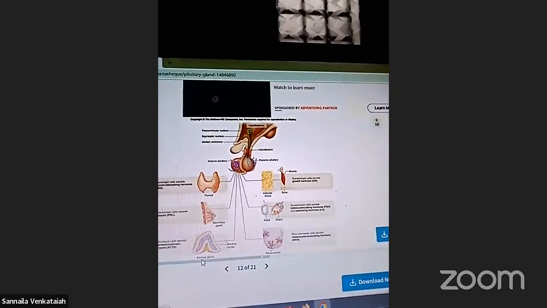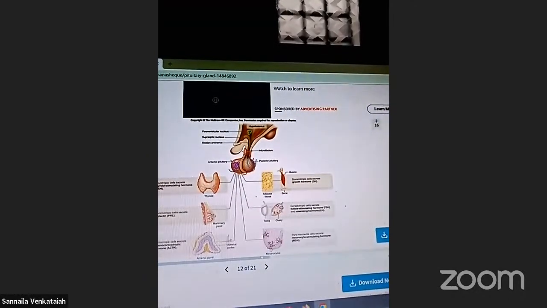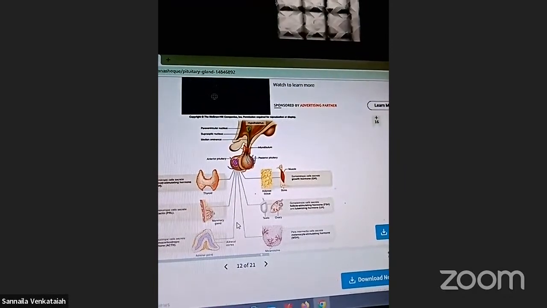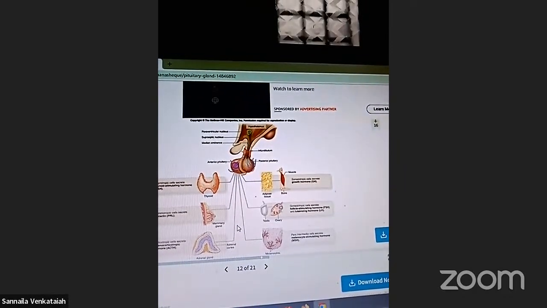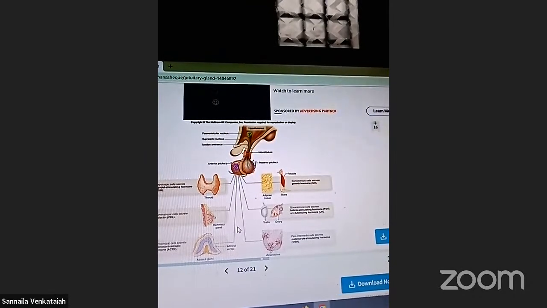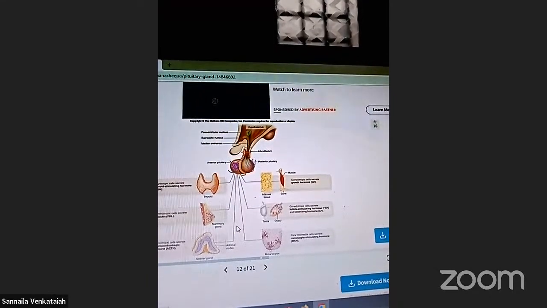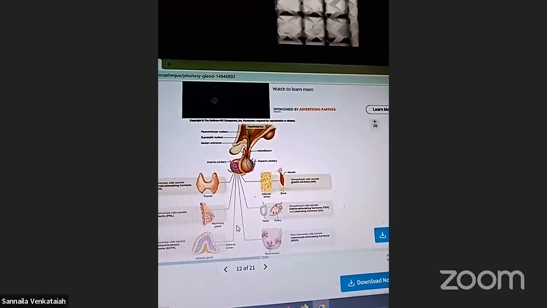And the adrenal gland, adrenal cortex, is stimulated by the adrenocorticotrophic hormone, ACTH. These are functions related to the adrenal cortex, adrenal gland.